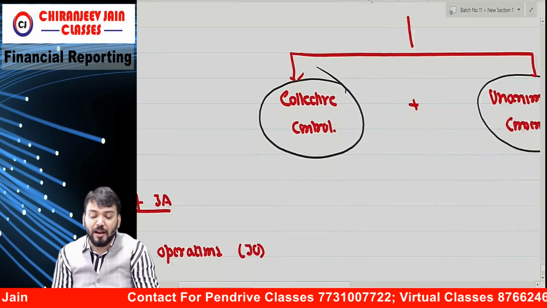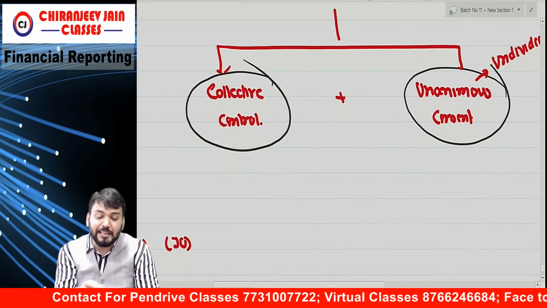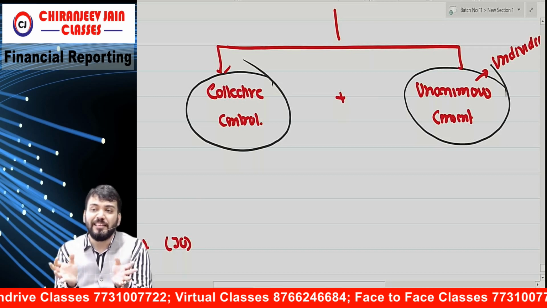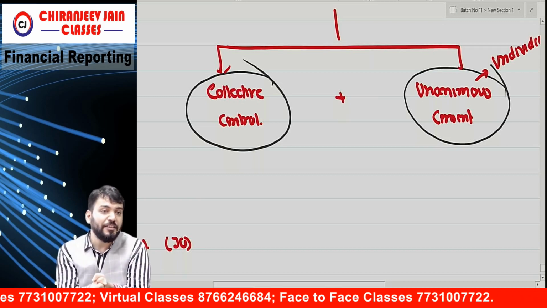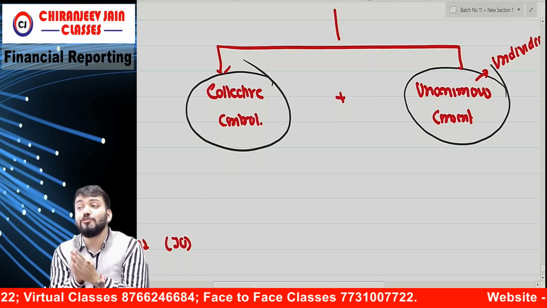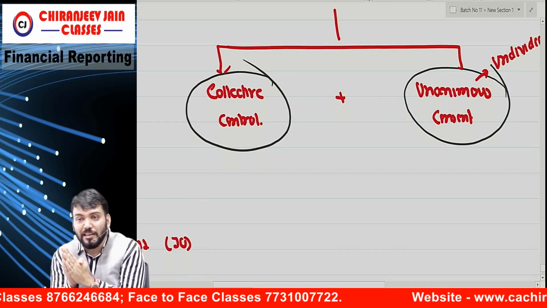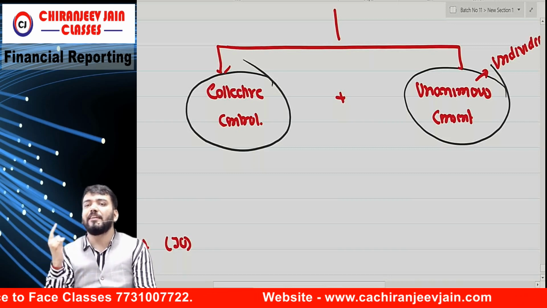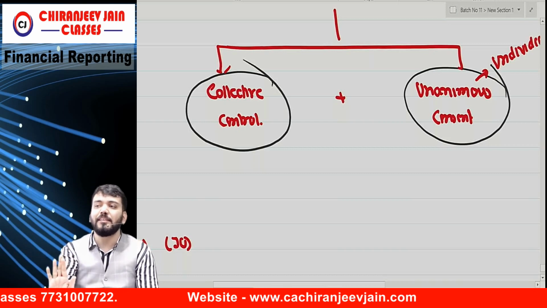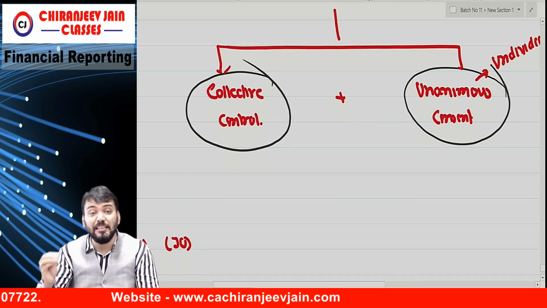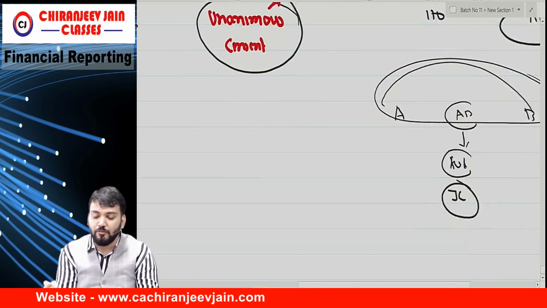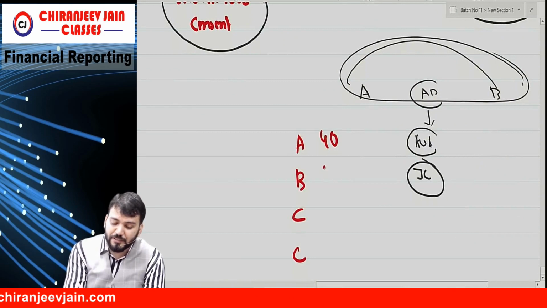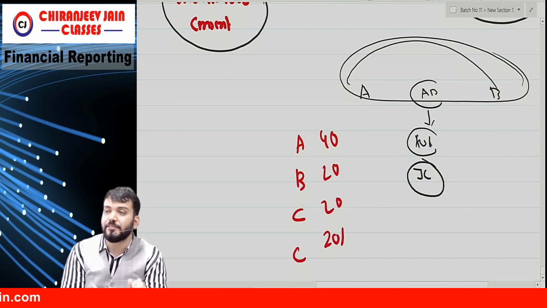So whenever I am saying joint control, it means two elements: collective control and unanimous consent. Two or more parties collectively control the entity and they must have unanimous consent. Unanimous means undivided consent. If they agree at one point, only that will be decided. Suppose A, B, C, D hold 40%, 20%, 20%, 20%.